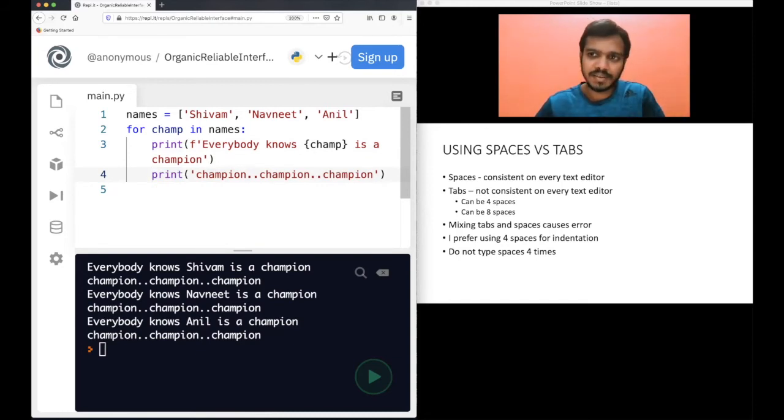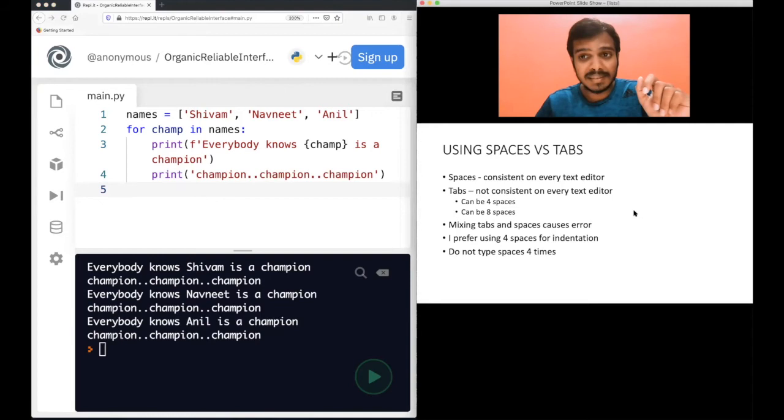On your text editor also, you can configure this. You do not need to press 4 spaces every time. Use the tab, and have the setting that on pressing tab, you should have 4 spaces. That can be configured in your text editor. Do not worry about that, okay? But just do not do the dangerous combination of combining both of these.